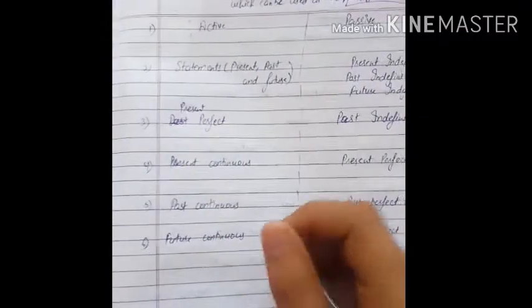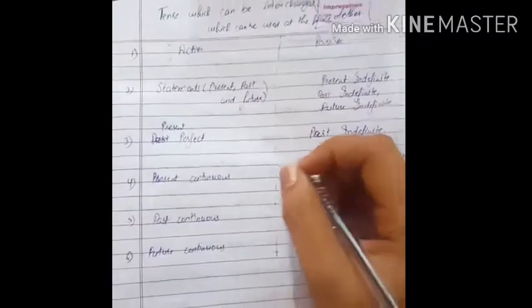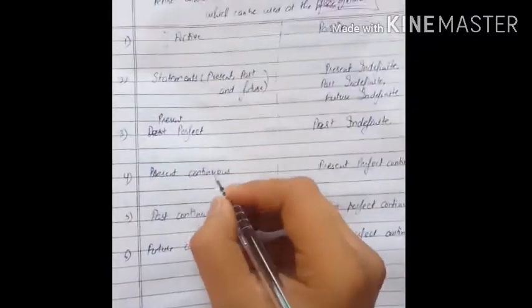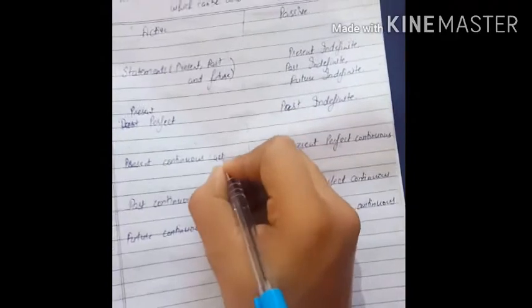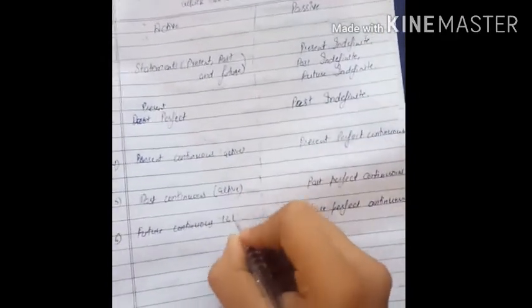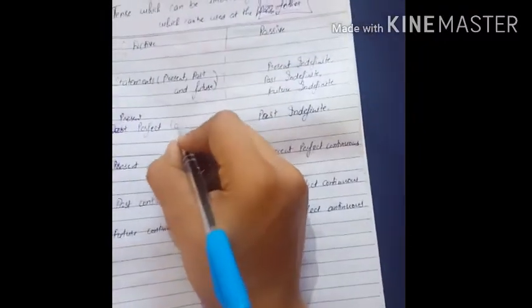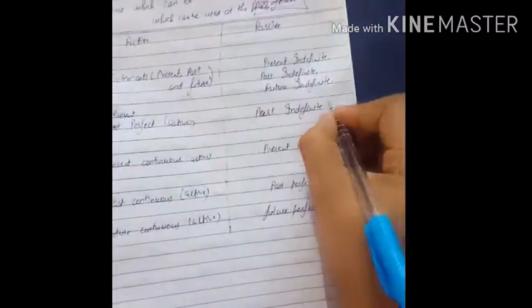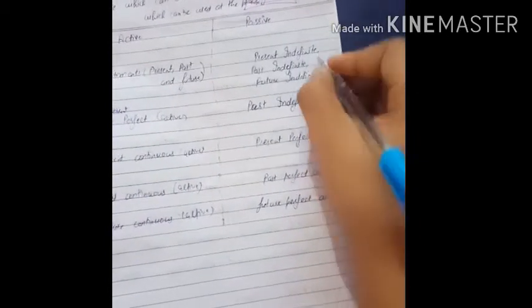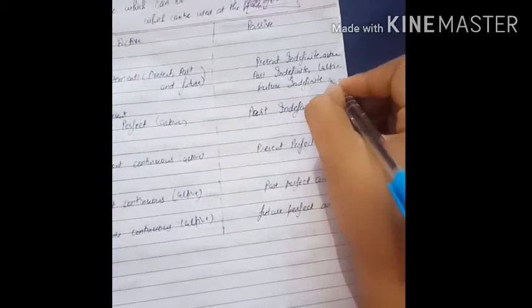Present continuous tense can be changed into present perfect continuous tense. In present perfect continuous tense, we use the formula of the present continuous active form. This is all our active form. Active form can be changed into present perfect continuous form. This is also active, and this is active as well.